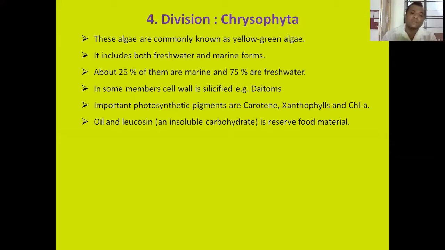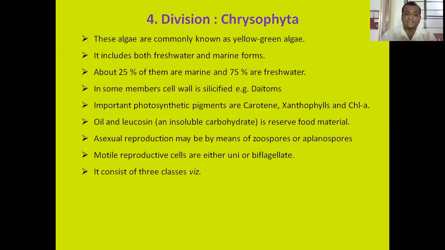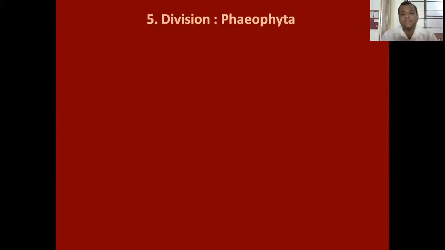The asexual reproduction may be by means of production of zoospores or aplanospores. The motile reproductive cells are either uni or biflagellate. It consists of three classes, namely Chrysophyceae, for example, Chromulina, then class Xanthophyceae, for example, Vaucheria, and class Bacillariophyceae, for example, Pinnularia.